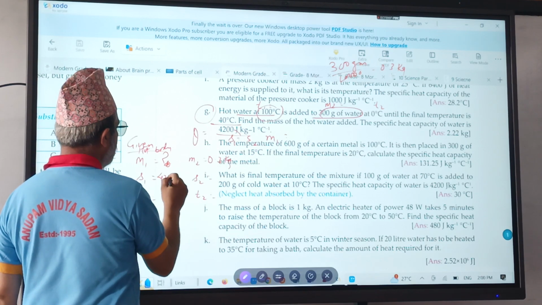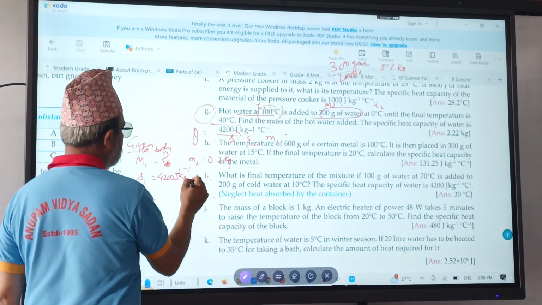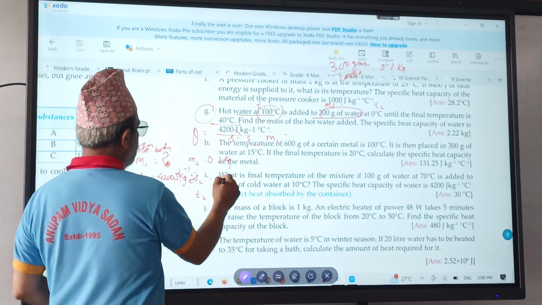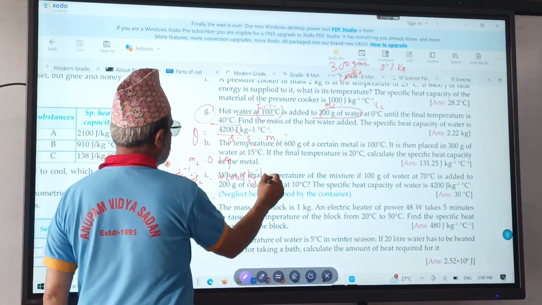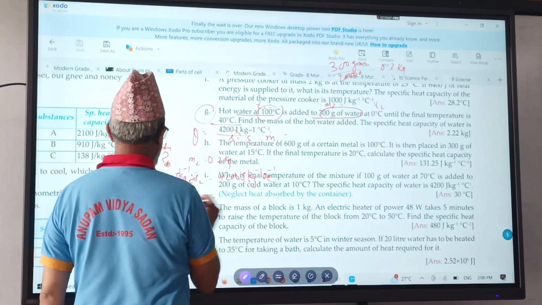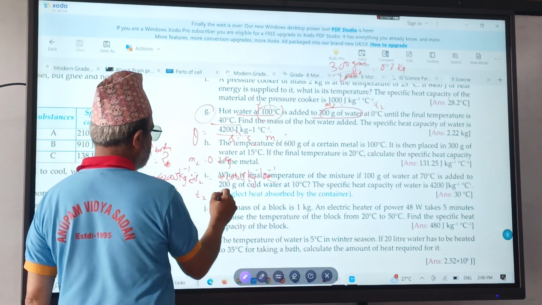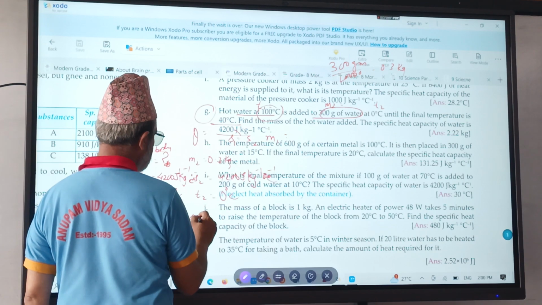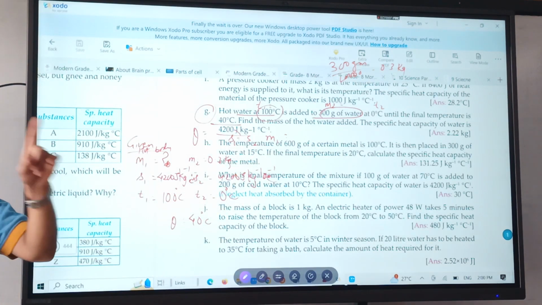S1 is 4200 joule per kg per degree centigrade, and S2 also 4200 joule per kg per degree centigrade. T1 is 100 degrees centigrade. T2 is 0 degrees centigrade. Theta equals 40 degrees centigrade.